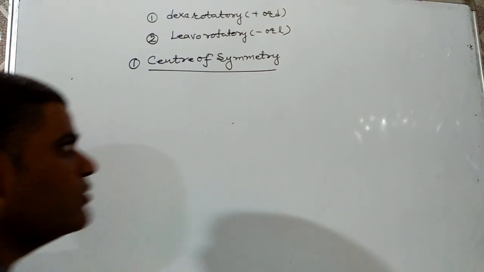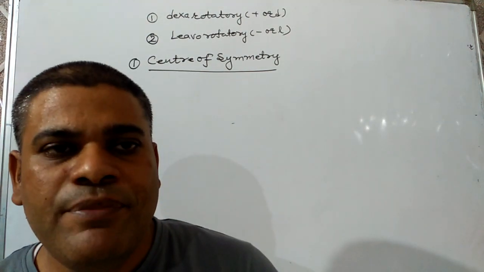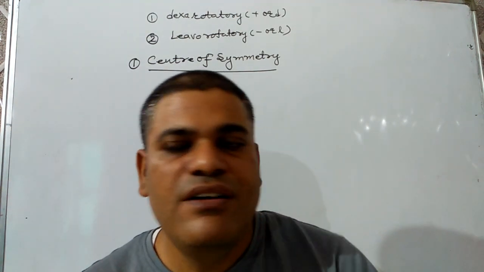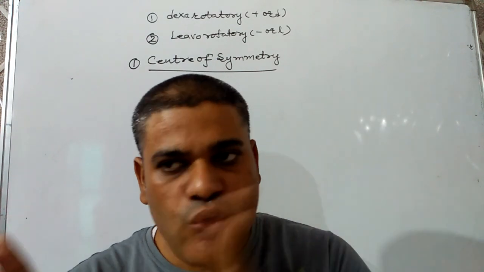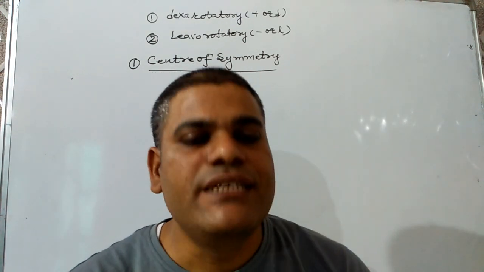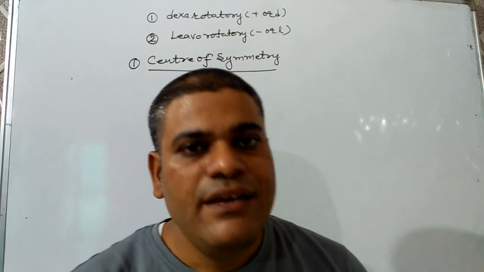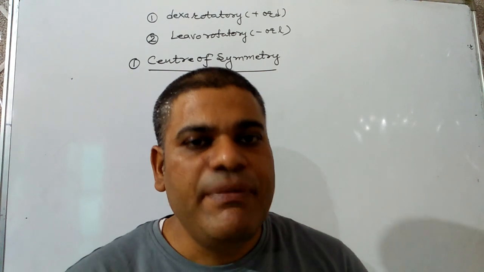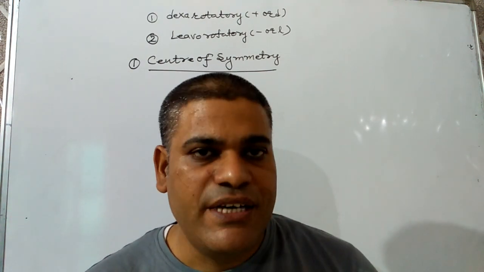That is known as center of symmetry. Now, the question is, what is center of symmetry? Center of symmetry is the imaginary point through which, when a line is drawn, it makes two similar groups at equal distance. That is known as center of symmetry.